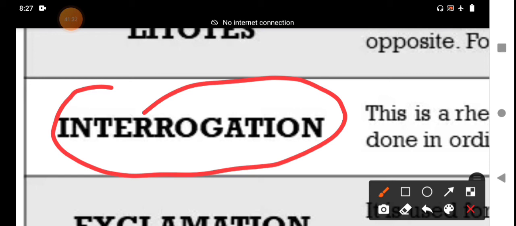When a rhetorical question is asked simply for a dramatic effect, we are using it simply for dramatic effect rather than to elicit an answer. Elicit, E-L-I-C-I-T. What is elicit? To draw, to extract the answer. It is not important to get the answer.